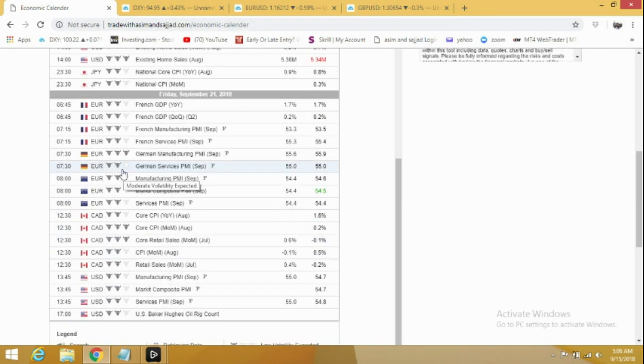On Friday, we have a long list of news events. Only a few are important. At 7:30 GMT for the Euro, German manufacturing PMI. This news event can bring some volatility for all Euro pairs. At 12:30 GMT, a very important news event for the Canadian dollar, core retail sales, and the forecast is very strong. I'm expecting a bigger drop in the USD CAD pair.